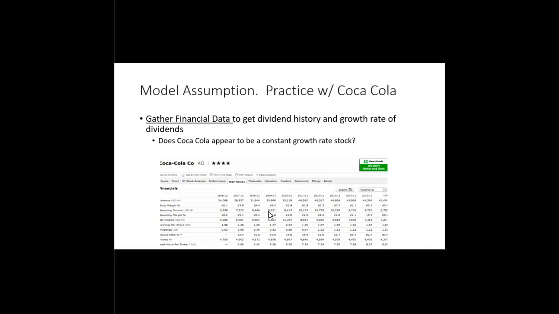So what kind of firms can we use this constant growth rate formula for? This approach, this model? Well, again, large companies with really stable dividends. We expect the dividends to be really stable. So one company that kind of comes to mind, to me at least, is Coca-Cola. So let's take a look at Coca-Cola to get an idea of its dividend history and growth rate in dividends.